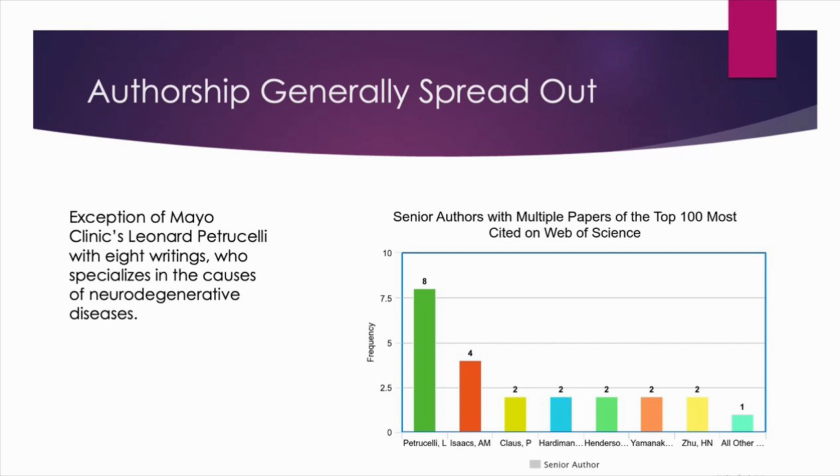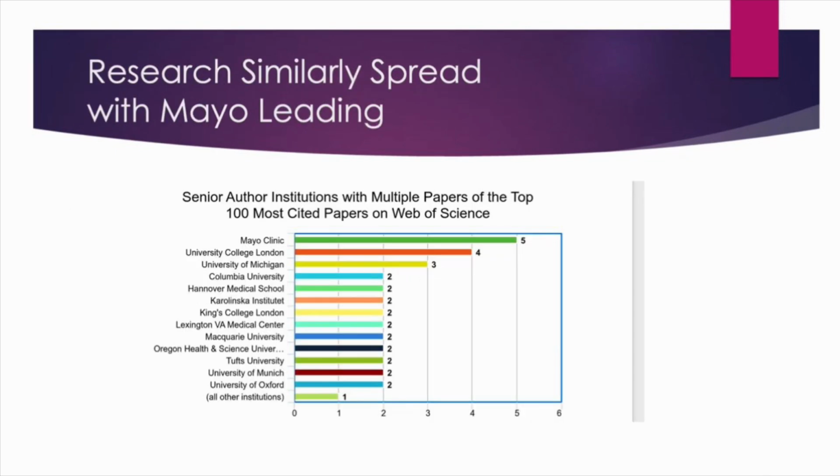The authorship was also generally spread out, with senior authors having multiple papers of the top 100 most cited on Web of Science, with the exception of Petrusili, having 8 writings, who specializes in the causes of neurodegenerative diseases. We could also see that the research was similarly spread, with Mayo Clinic leading with 5, University College London with 4, University of Michigan with 3, and the rest of the institutions with 2 and 1.